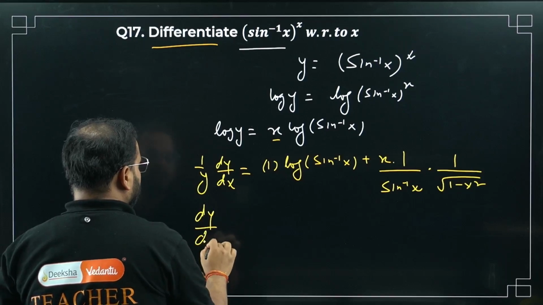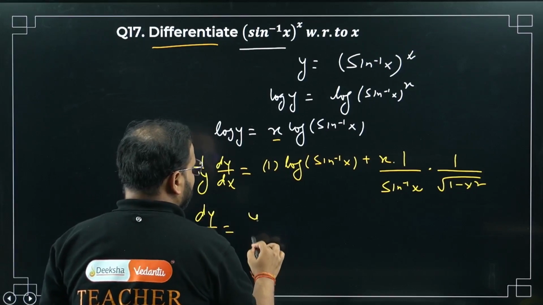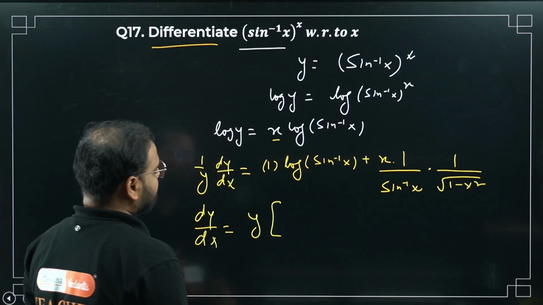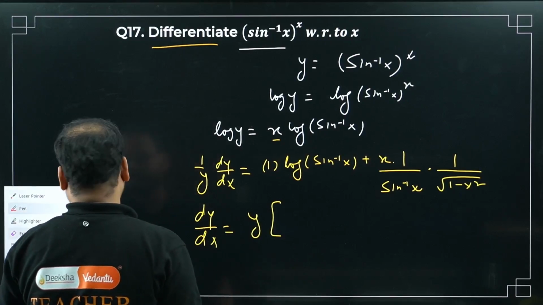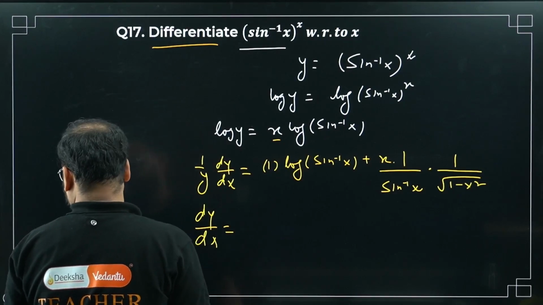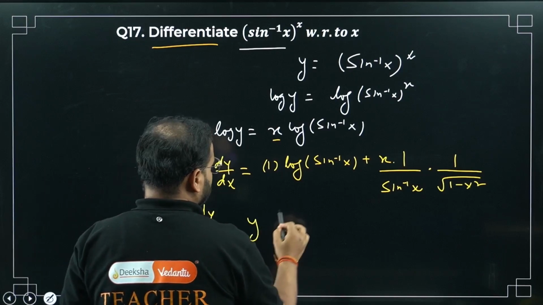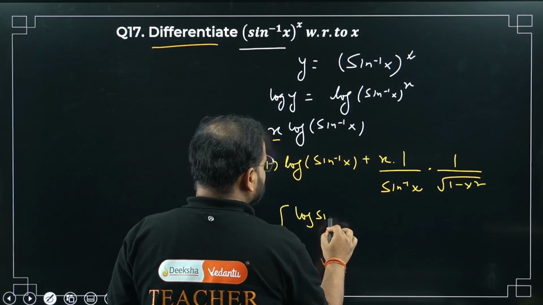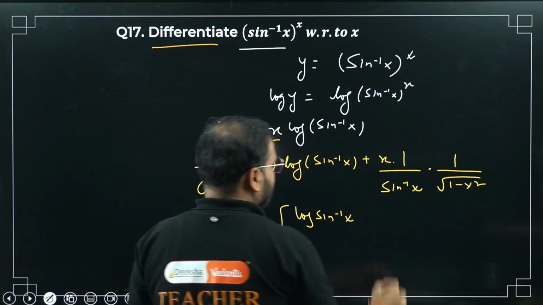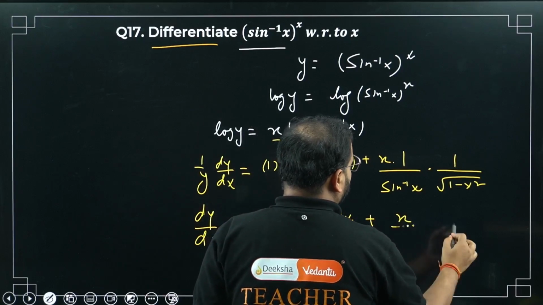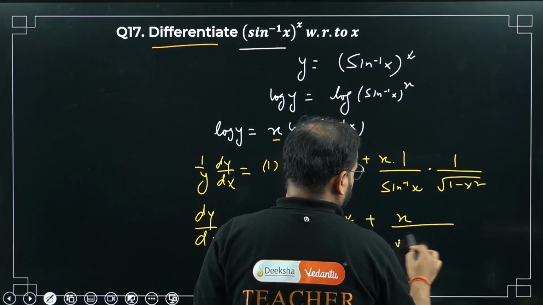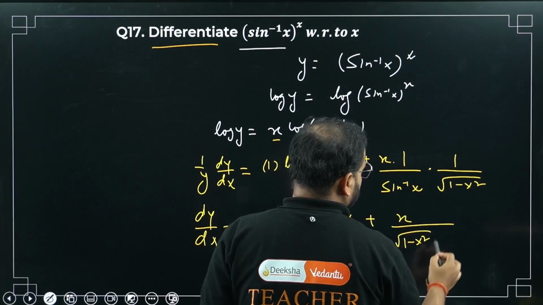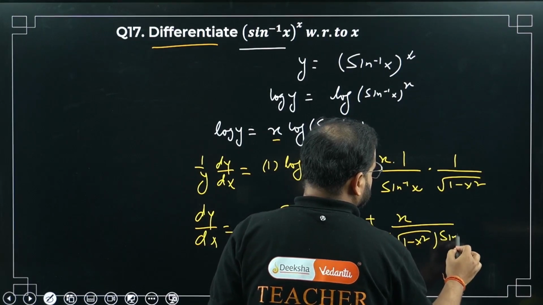Final answer is going to be dy by dx equals to y times of what? Please check. Y times of log of sine inverse of x plus x upon 1 minus x square sine inverse of x.